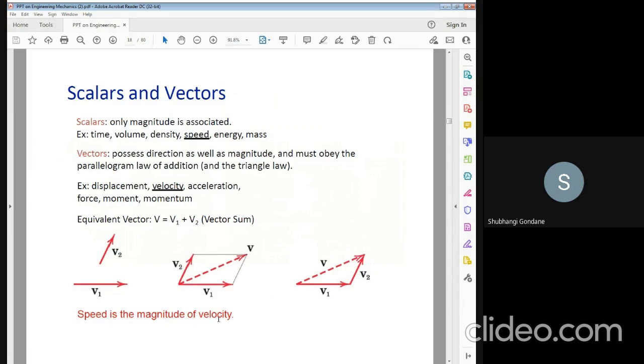So speed is the magnitude of the velocity. For these calculations, the scalar example is speed and the vector example is velocity. The sentence is: speed is the magnitude of velocity. This is velocity V1, V2, and this is the direction of the law of parallelogram of forces, and this is the triangle law.